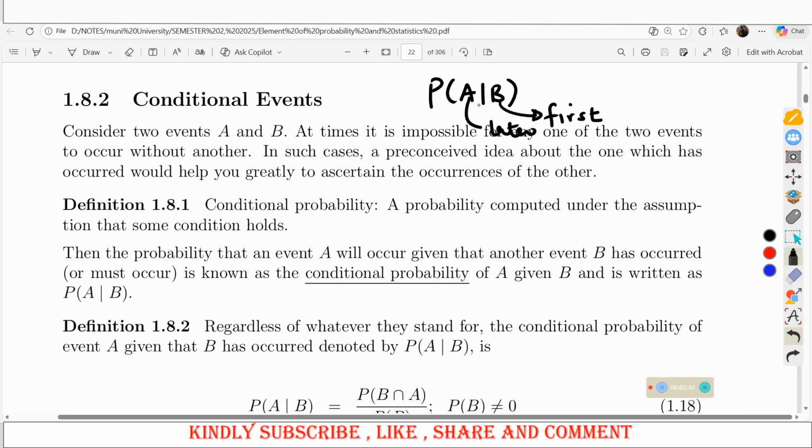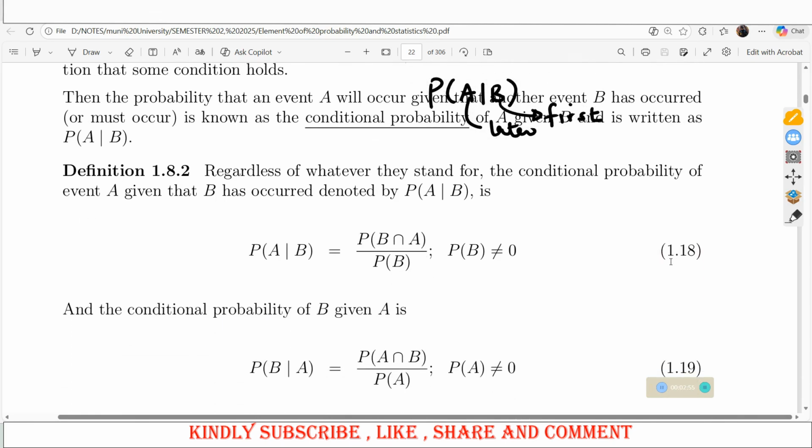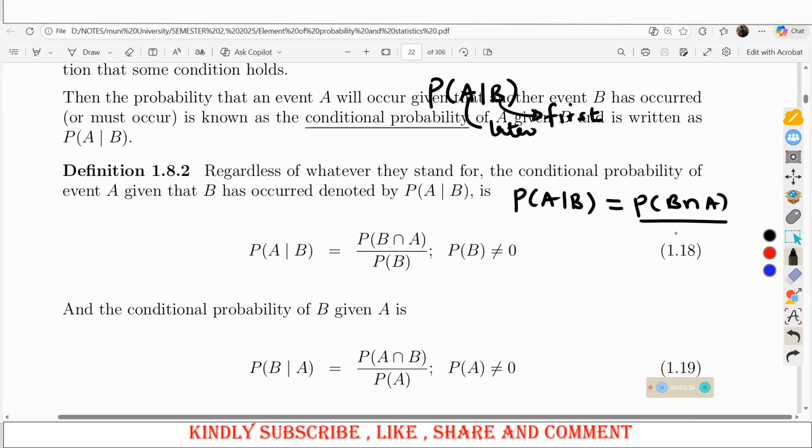So that's why we say it is probability of A given B. And how shall we be treating this? We shall be treating this as the probability of B intersection A divided by the probability of B. So we shall be writing the probability of A given B as the probability of B, remember B occurred first, intersection A divided by the probability of B.